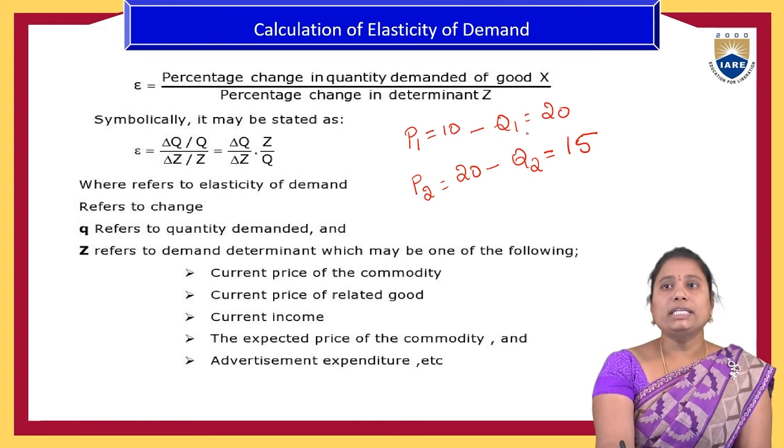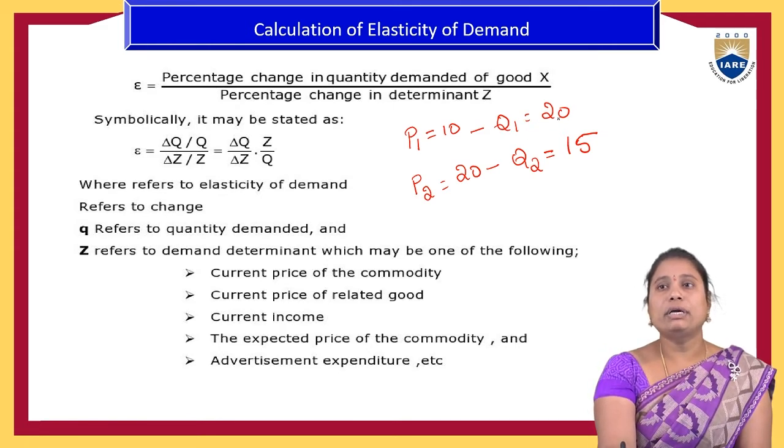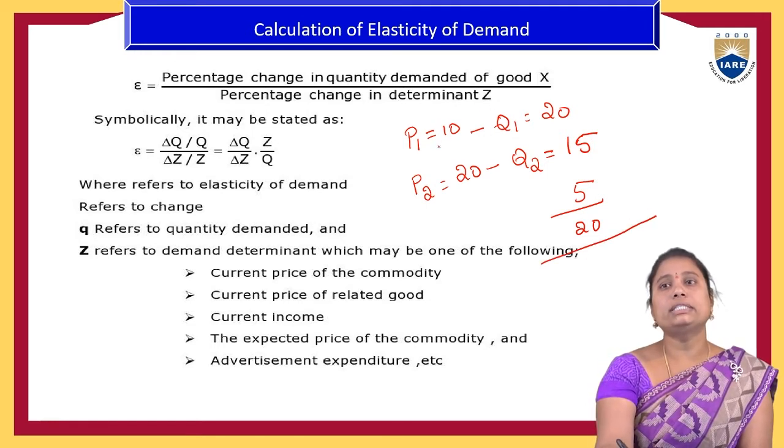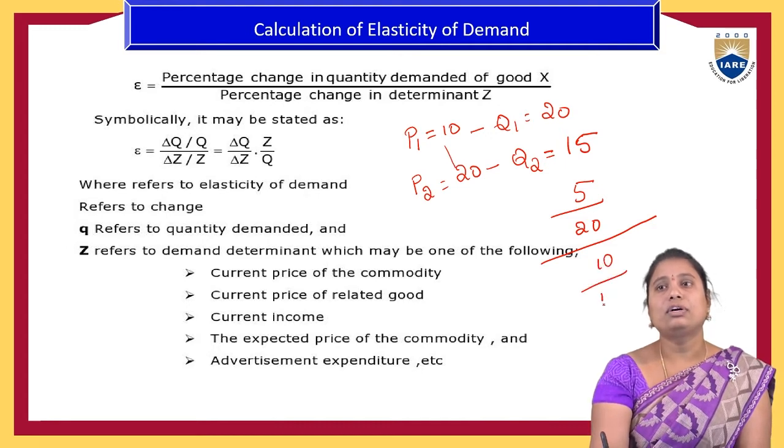Then the change in this quantity, that is 20 to 15, means 5, it is reduced out of 20, that is Q1, whole divided by the change in the price, which is 10 rupees out of 10.